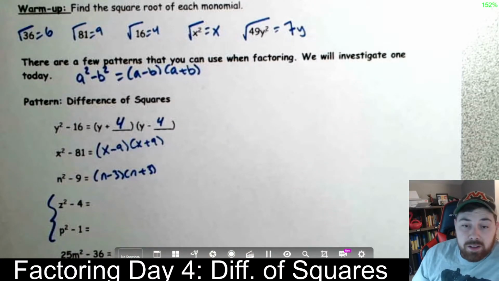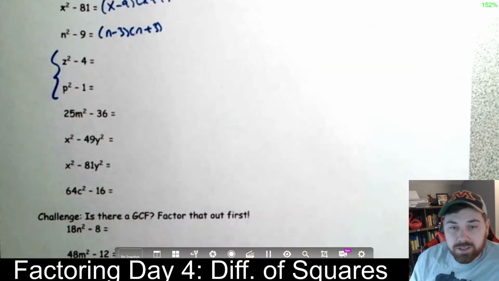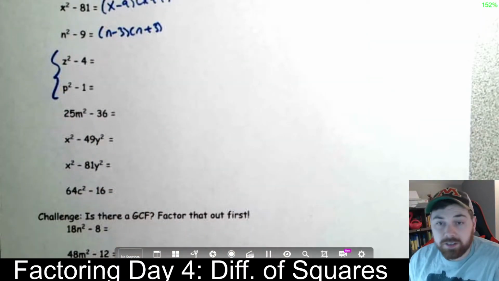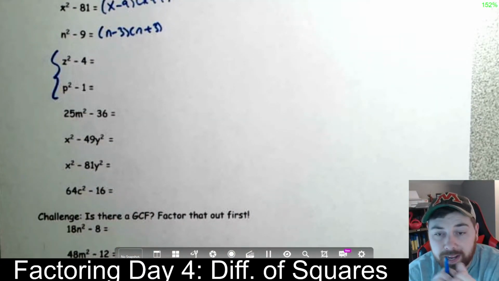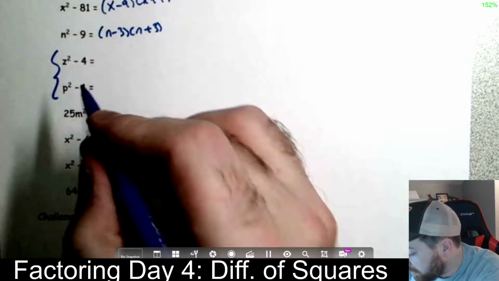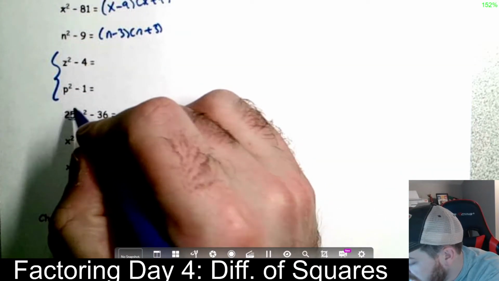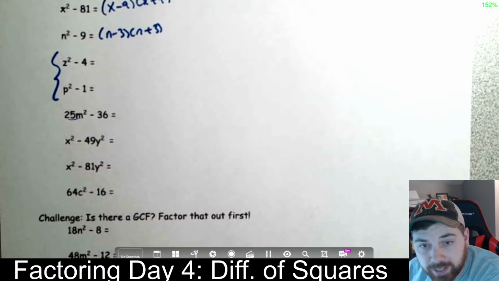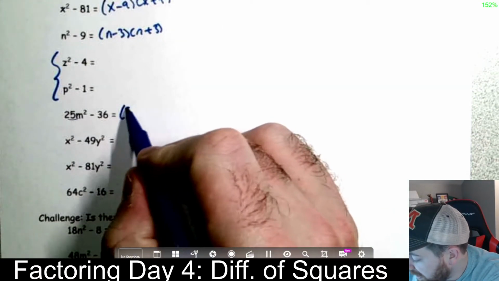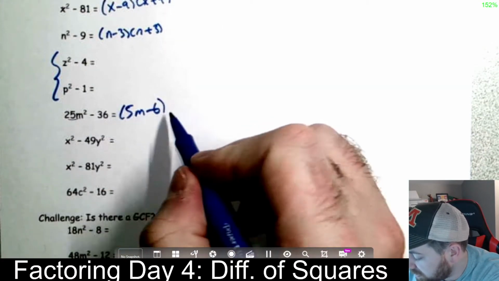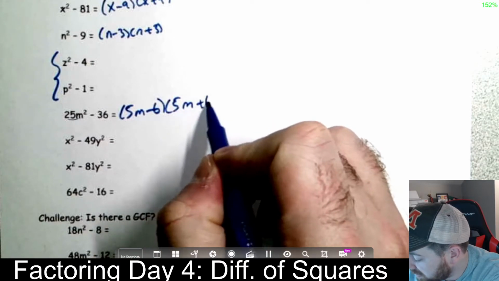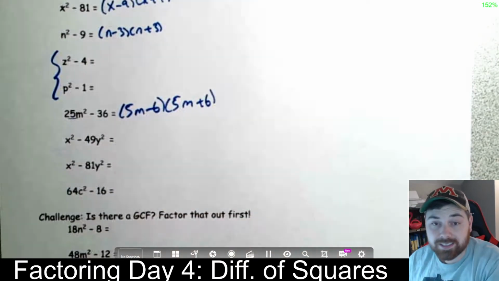Now on to a little bit more challenging ones. Looking at this one, again, this is of the form something squared minus something squared. So the square root of this first piece is actually 5m. So this is going to be 5m minus 6, square root of 36, 5m plus 6, because we need to square root both pieces. Square root of 25 is 5, square root of m squared is m.